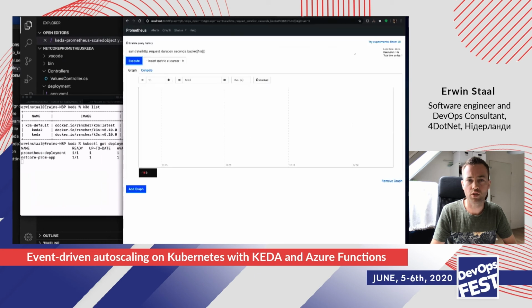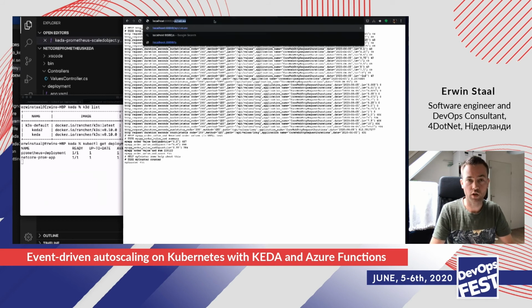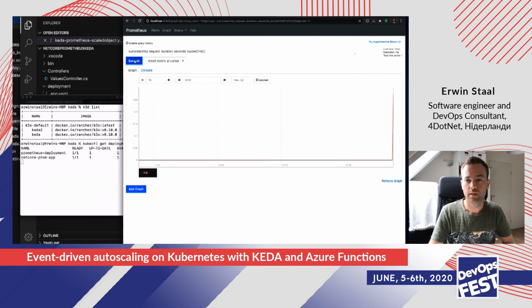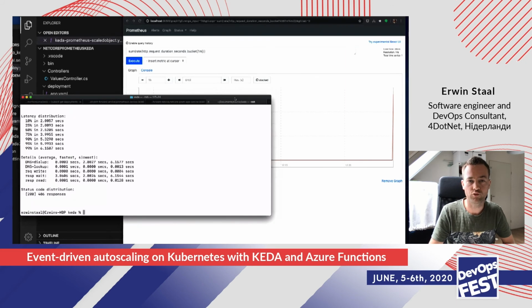Let's have them side by side here for a moment. Let's see if this one still responds before we start doing anything. This one seems to be quite fine. Then, yep, we also see that metric going into Prometheus right away. So let's make sure we have a bit of traffic there.